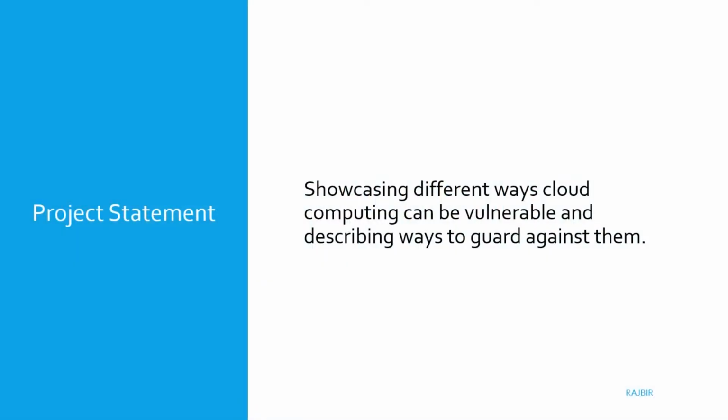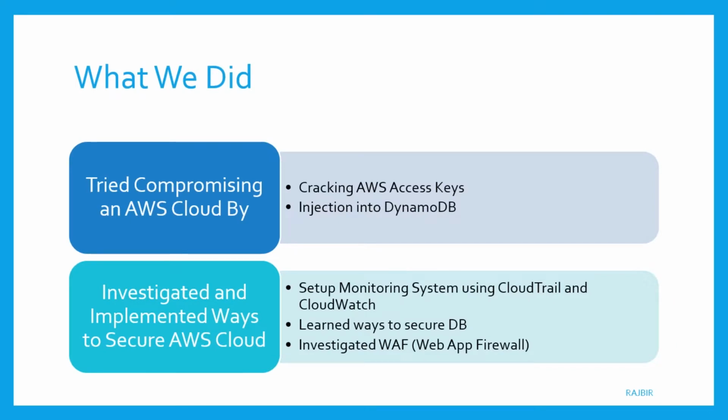Our project statement is showcasing different ways cloud computing can be vulnerable and describing ways to guard against them. This led to our main accomplishments focusing on discovering how to compromise and secure the AWS cloud against broken authentication and injection. So we broke down our project into two aspects. The first aspect focused on compromising and second on securing.